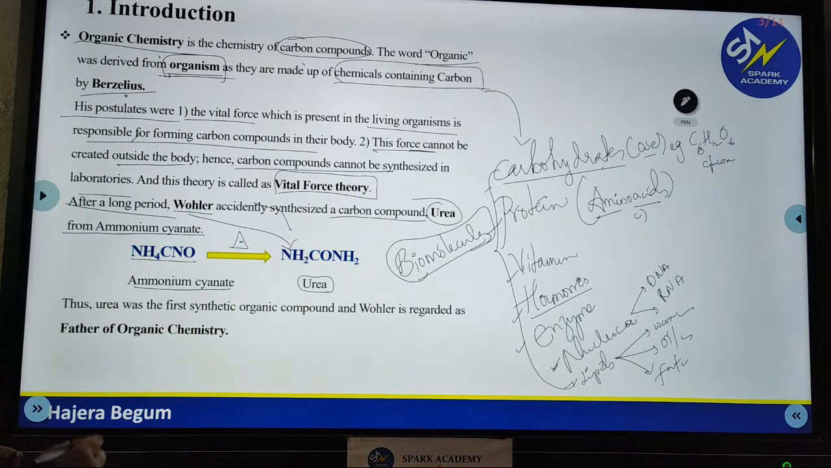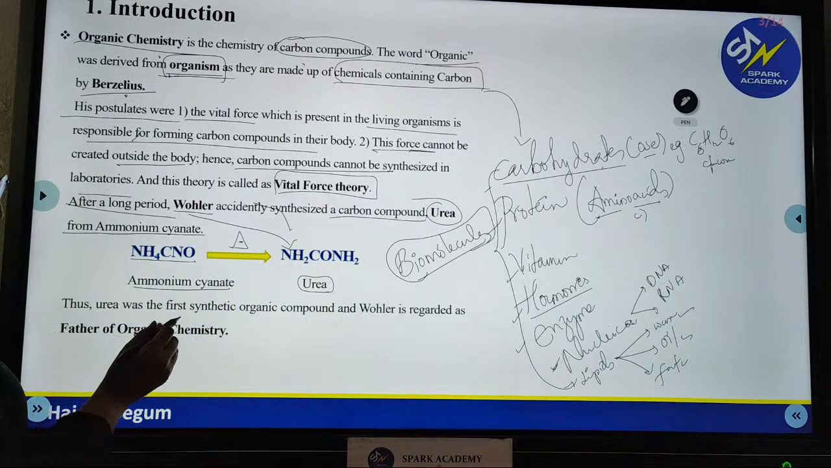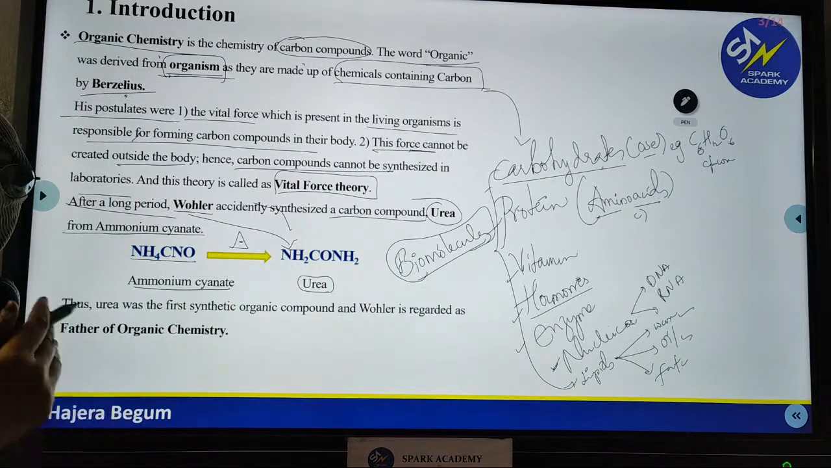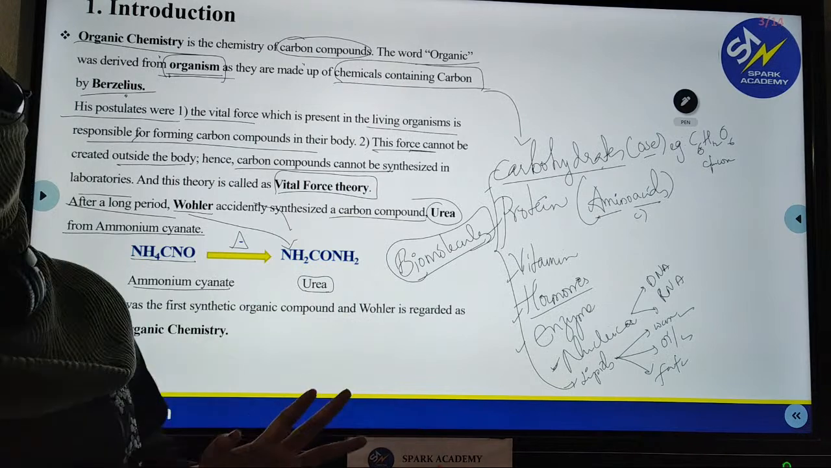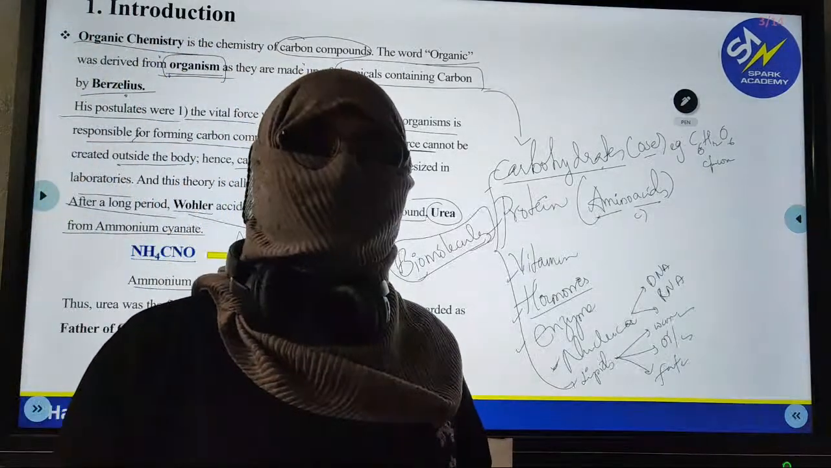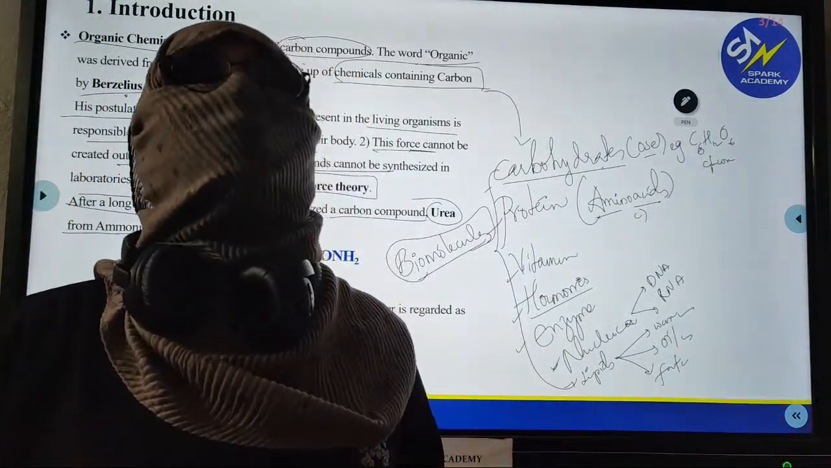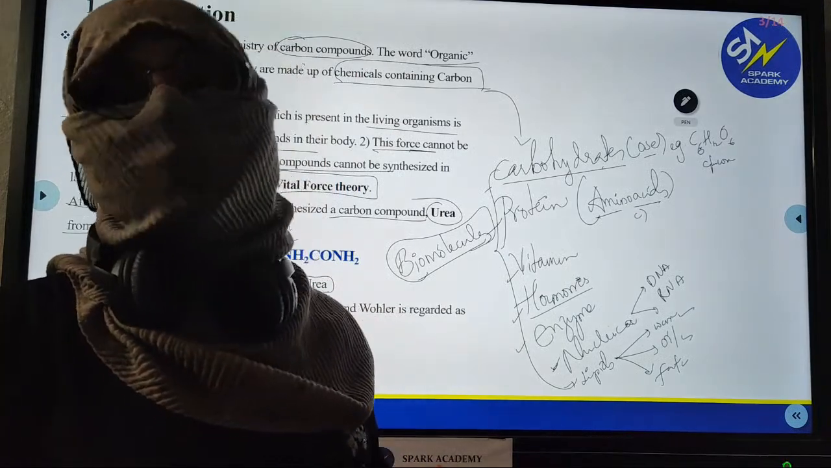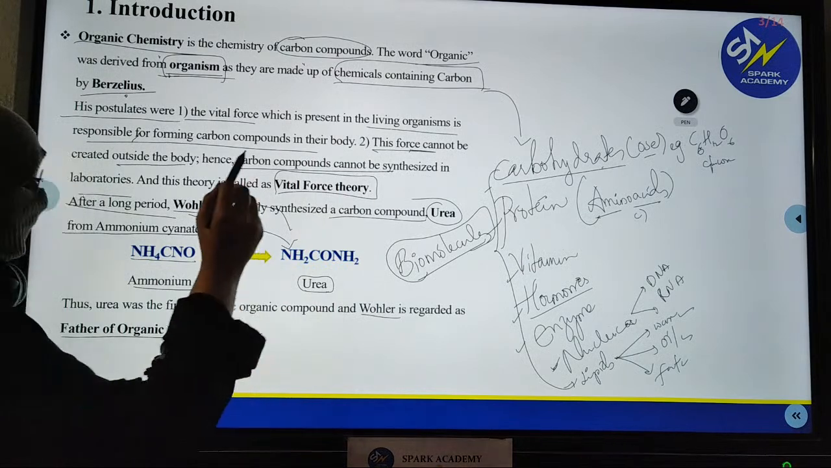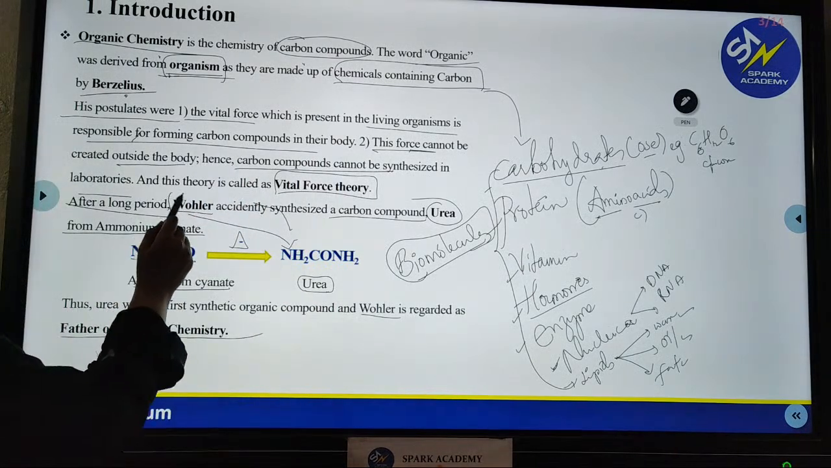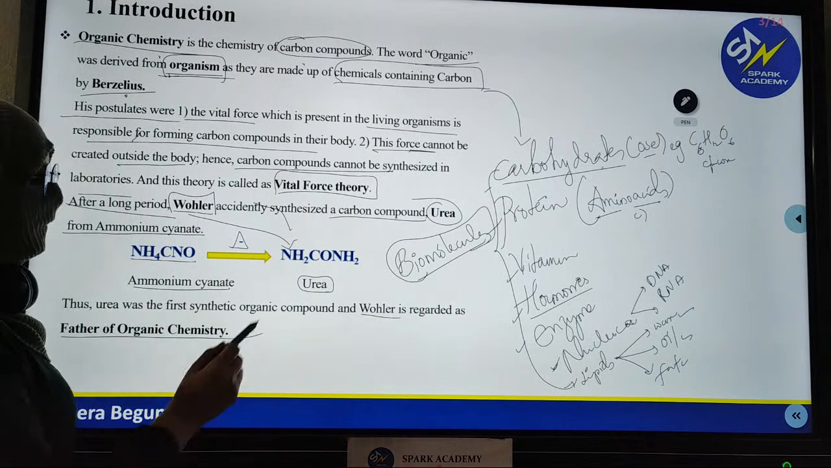After him, many scientists started synthesizing organic compounds, and thus the credit for synthesizing many carbon compounds today goes to Wöhler. Hence, Wöhler is regarded as the father of organic chemistry. So, who synthesized the first organic compound? Wöhler.